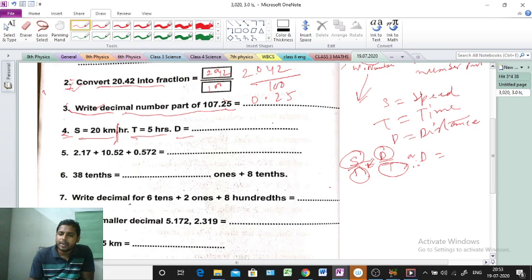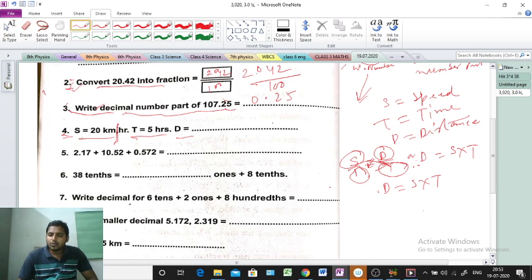This one also crosses like that. So this one will be S into T. So that's why our formula is distance equal to speed into time. This is a very, very important formula: speed equal to distance by time, or distance equal to speed into time. Understood? Now put the values.